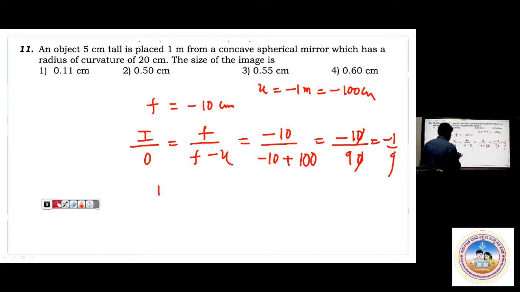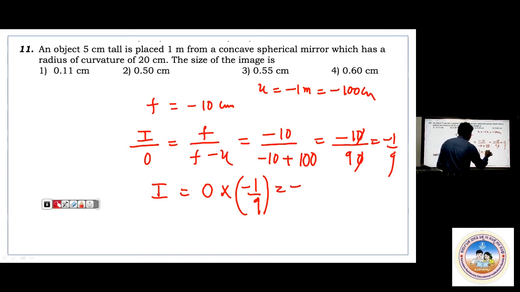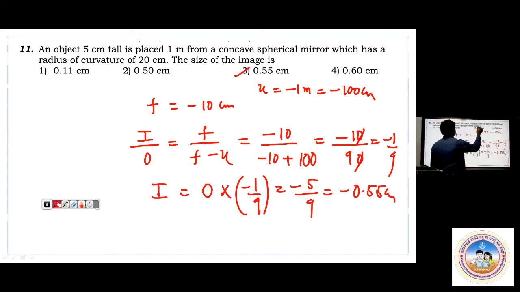Now I equals O into minus 1 by 9. O is nothing but 5, so minus 5 by 9. Minus 5 by 9 means you will get minus 0.55 centimeter. That minus sign indicates it is an inverted image. So the answer is minus 0.55 centimeter.